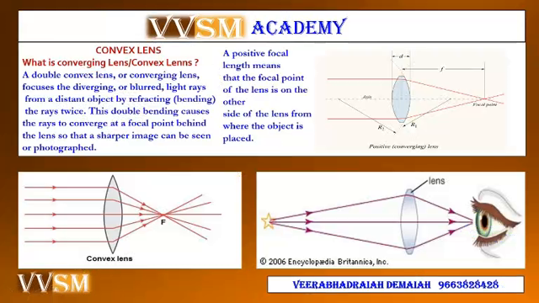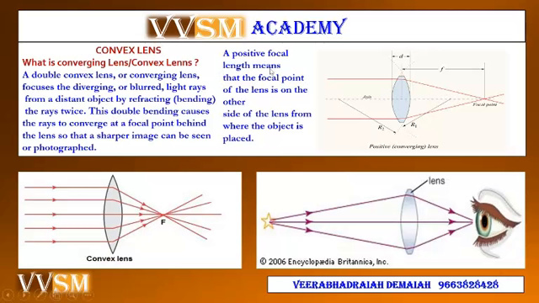So, what is a converging lens or what is a convex lens? A double convex lens or a converging lens focuses the diverging or blurred light rays from a distant object by refracting or bending the rays twice. This double bending causes the rays to converge at a focal point behind the lens so that a sharper image can be seen or photographed.